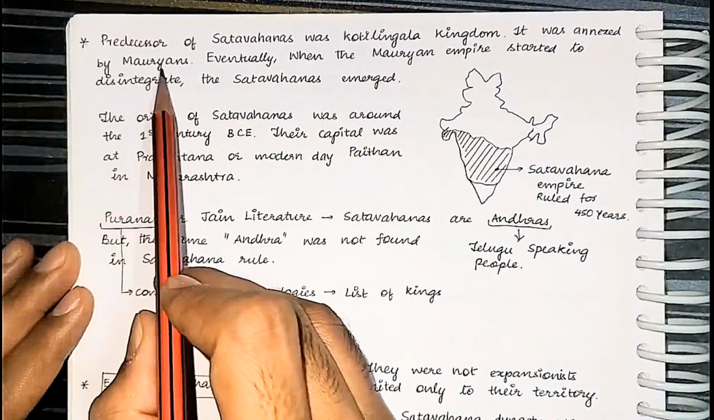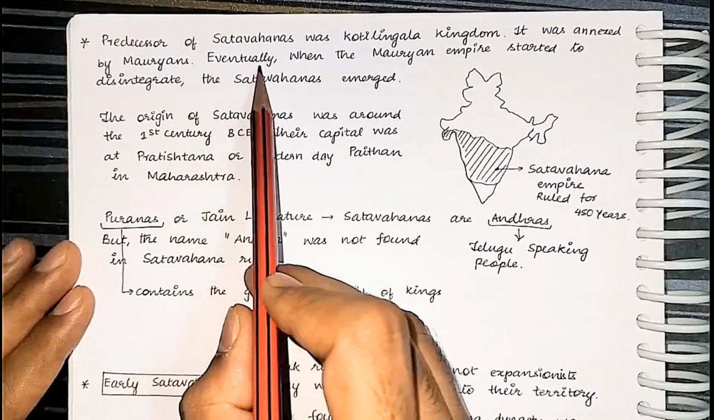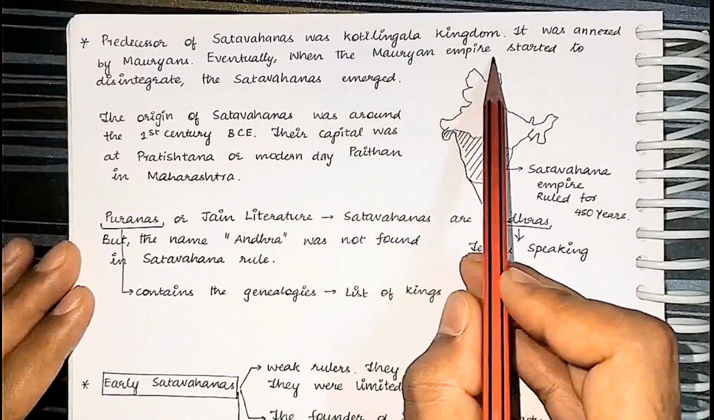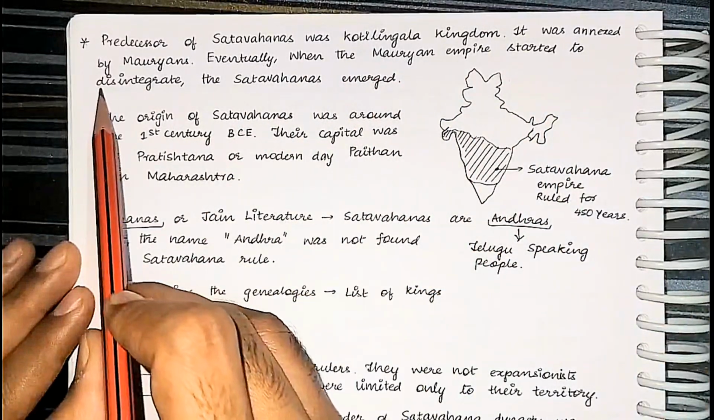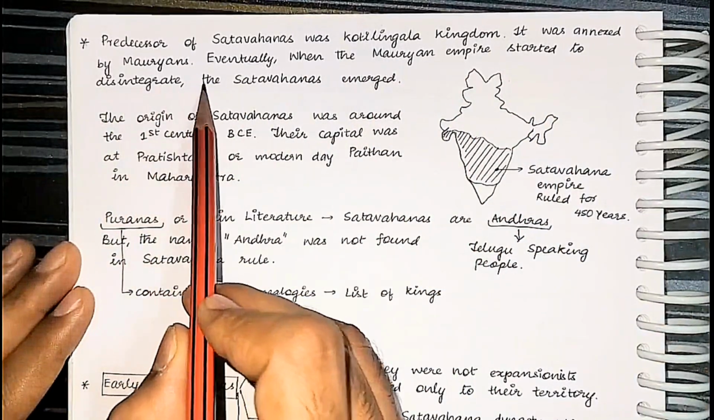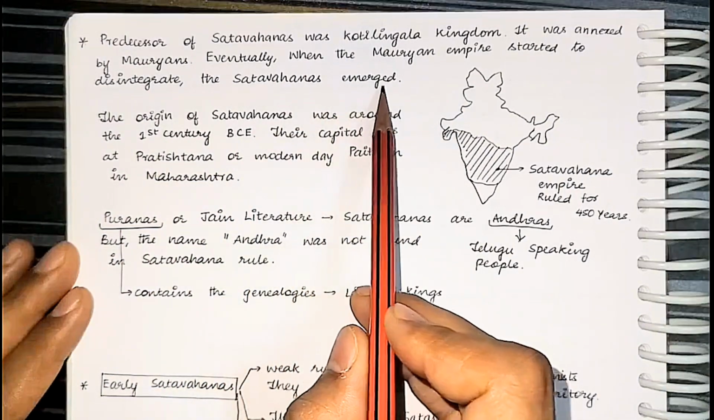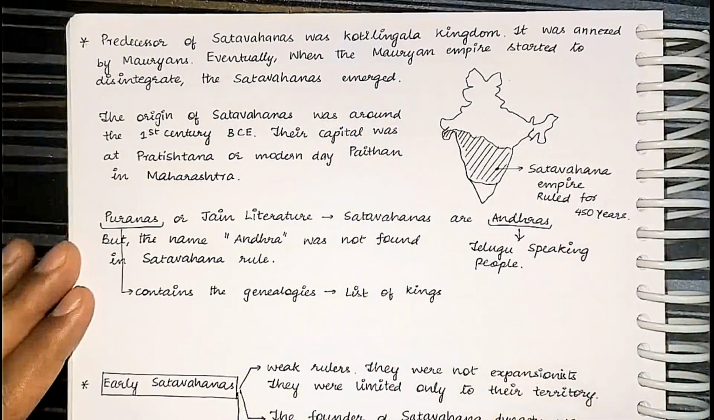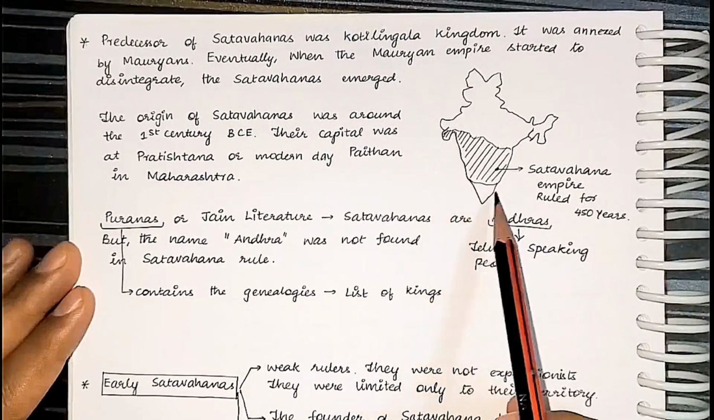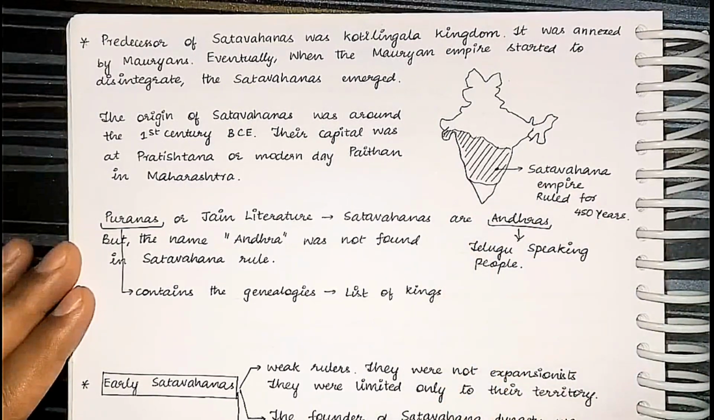It was annexed by the Mauryans. Eventually, when the Mauryan Empire started to disintegrate, the Shatavahanas emerged. This is just for the conceptual clarity. It is saying that before the Shatavahana Empire, there was a Kotilingala kingdom, and this Kotilingala kingdom was annexed to the Mauryan Empire. It means the